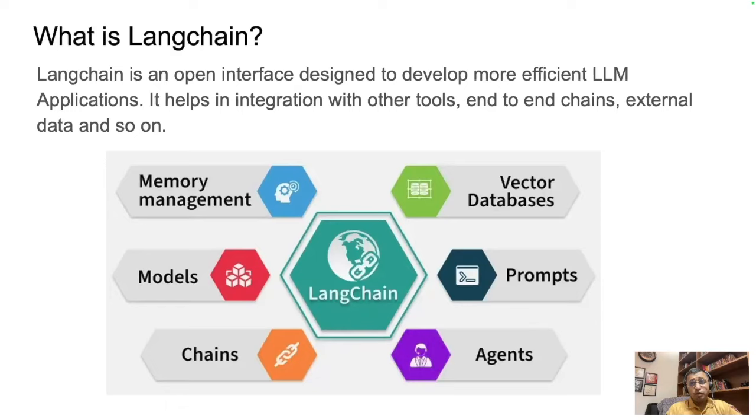Now, coming to vector databases, so many of us would know what vectors are, right? These are specialized databases that store embeddings, which are numerical representations of text. They enable semantic searches and retrievals, making it possible for the model to process relevant information.